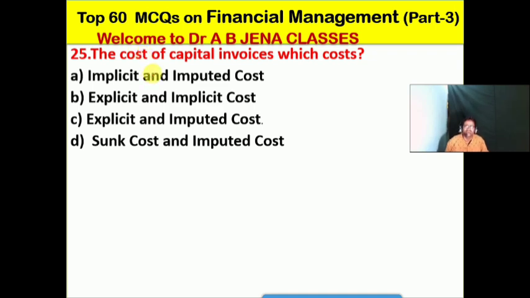The cost of capital involves which types of cost? A, it's the implicit and imputed cost; B, it's the explicit and implicit cost; C, it's the implicit and imputed cost; D, it's the sunk cost and imputed cost. So no doubt friends, C is the right option for this MCQ. The cost of capital involves, sorry, it's a typing error, which types of cost? So it's the explicit and imputed cost.